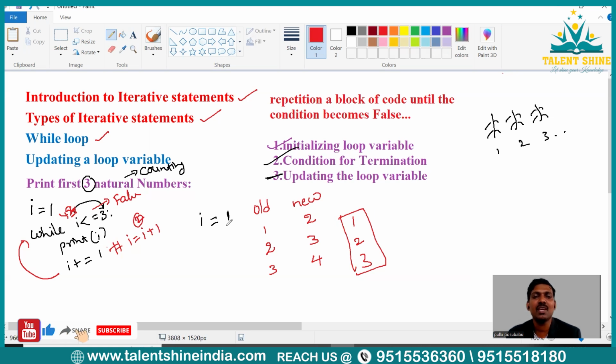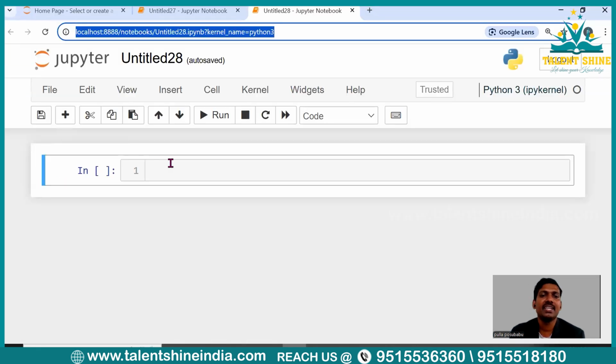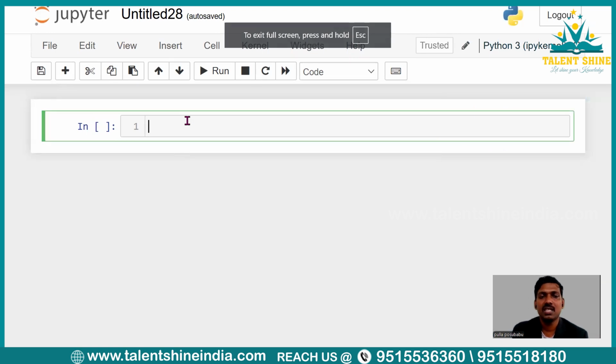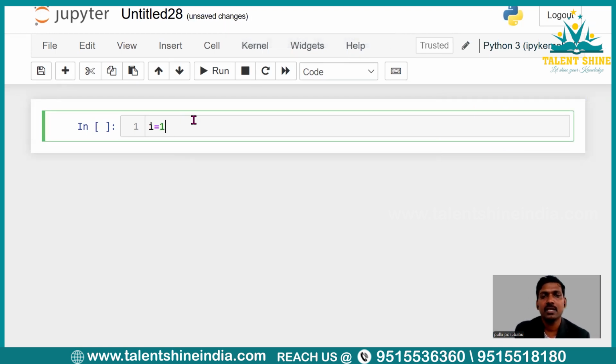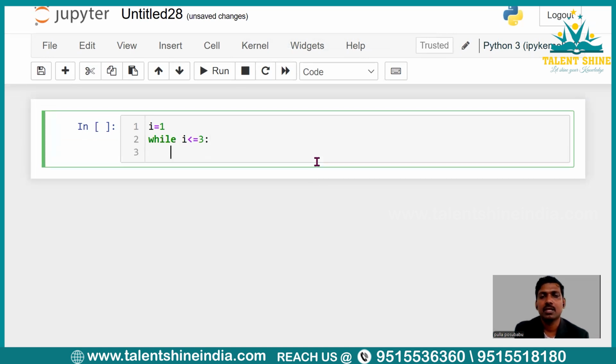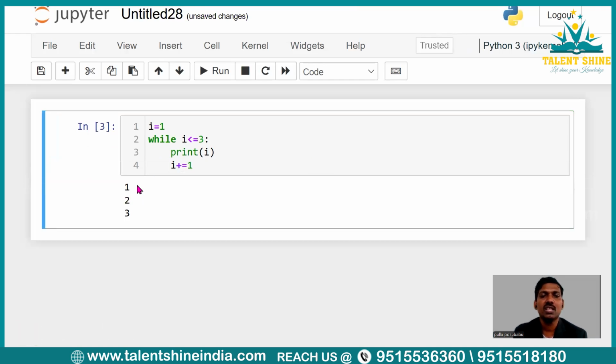Now, let me execute the same program on the screen. So let me open my IDE. Let us take initially I equal to 1, right? So loop variable initialization is done. Now we are writing the condition for termination: I less than or equal to 3 and use a colon and click enter, print I, right? Now update the I value, I plus equal to 1, and then execute it. You may see the output on the screen: 1, 2, 3, right?